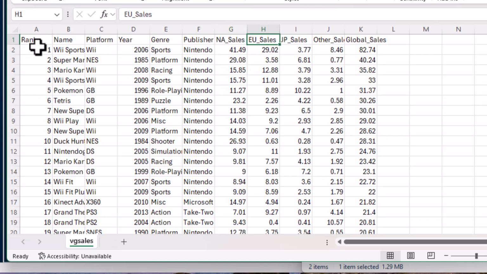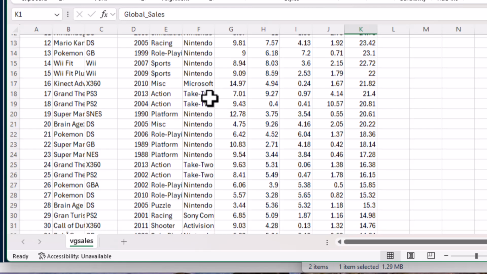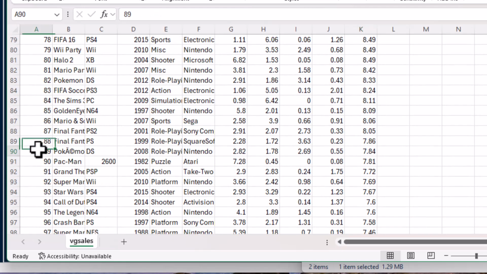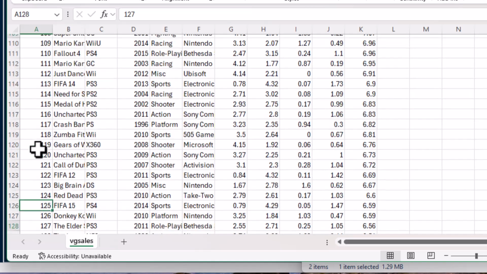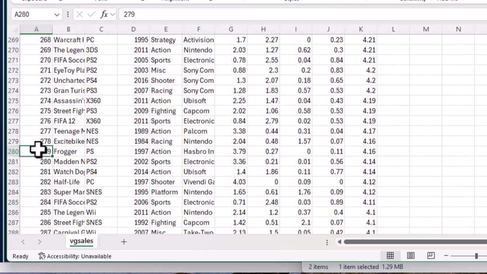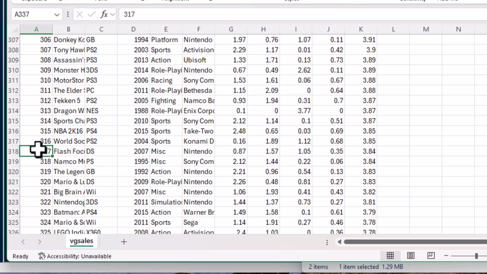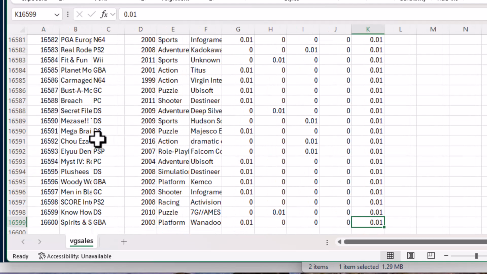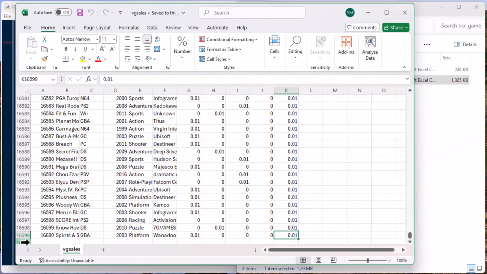You can see it has rank, name, platform, year, genre, publisher, and it's got this global sales column, and we're going to be using that one today to sort of use a total from this sheet. So I wouldn't look too much into the actual facts of this because these have already been distilled, but we can get sort of an idea of how to build the bar chart race, and that's pretty cool.